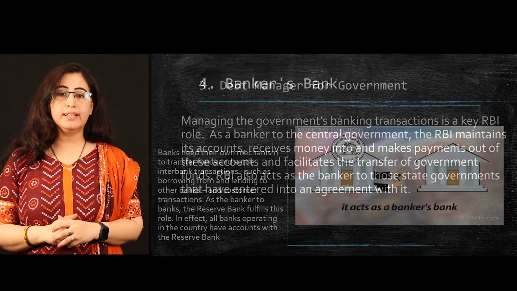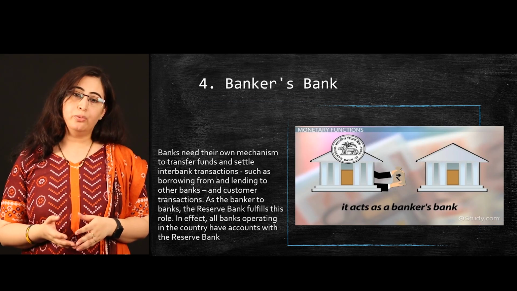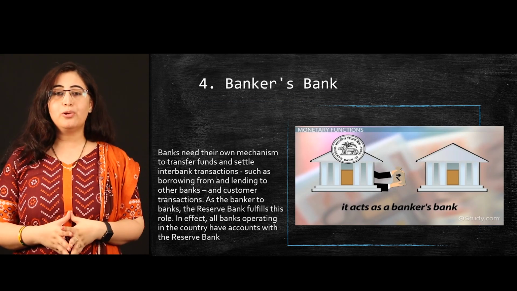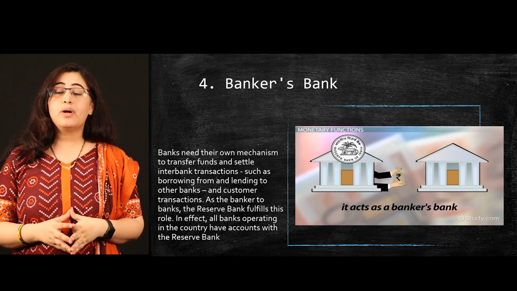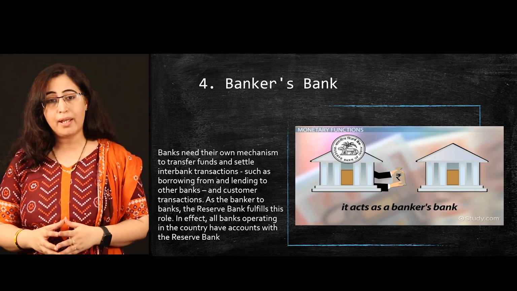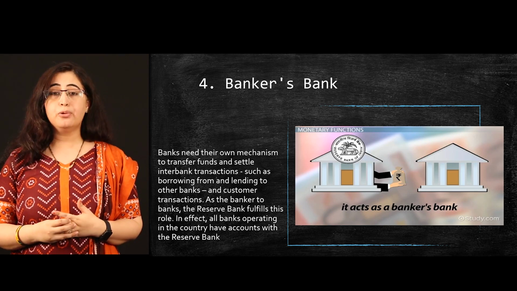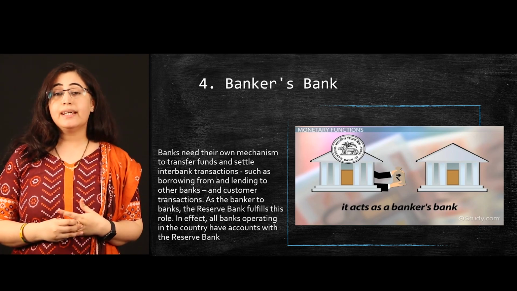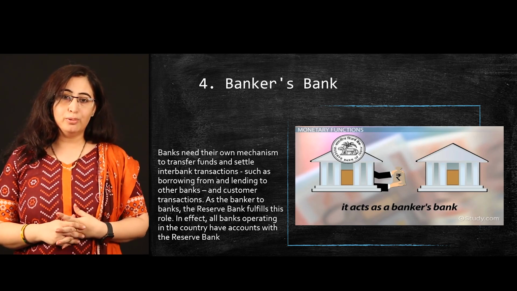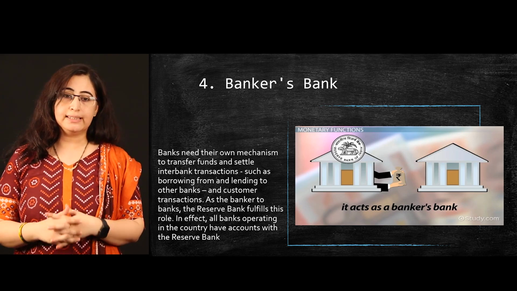The fourth main function is that RBI acts as banker to banks. Whenever you need a loan, you go to a bank branch. Similarly, when a bank needs a loan, they go to the RBI, and that is why the RBI is called the last resort for any bank. We can take one example. I need an education loan and I go to SBI Bank. Similarly, when SBI Bank is in need, to whom does SBI Bank go? SBI Bank goes to RBI to take loans and advances.